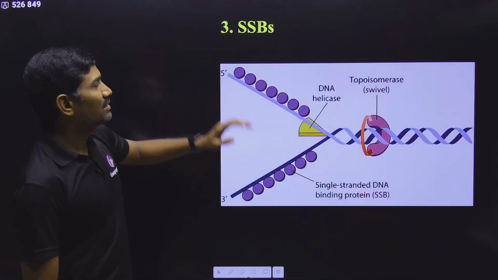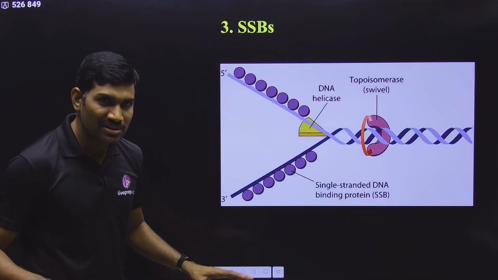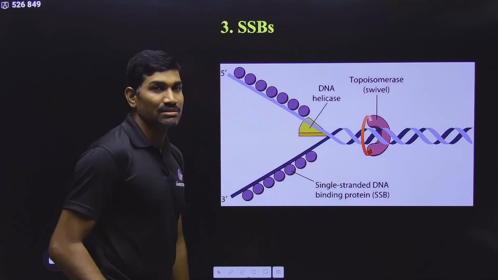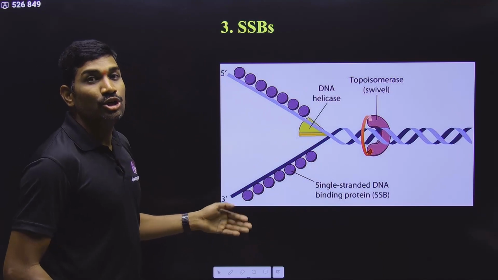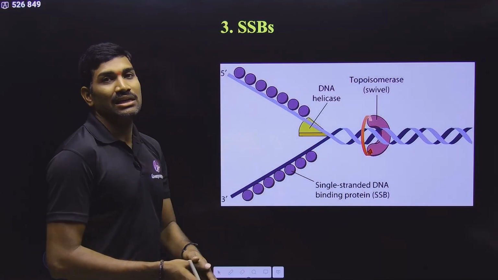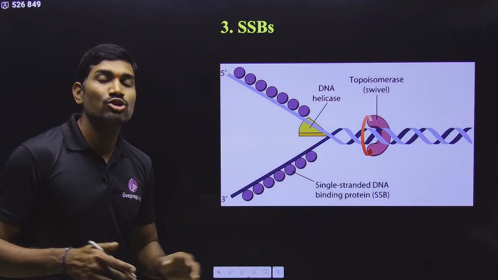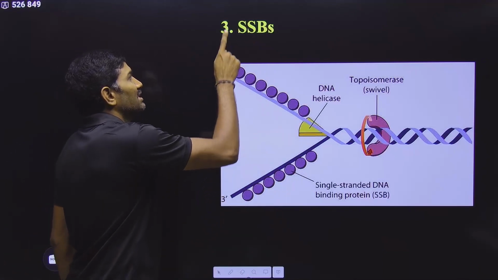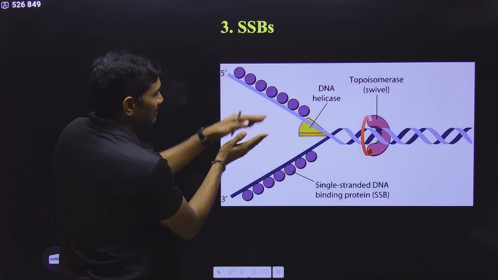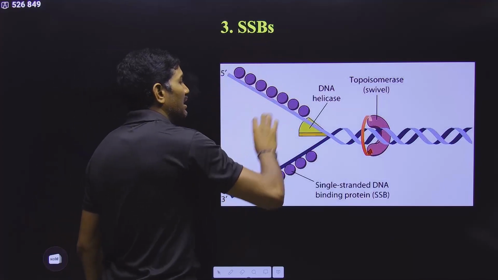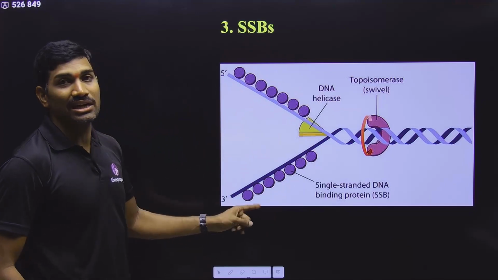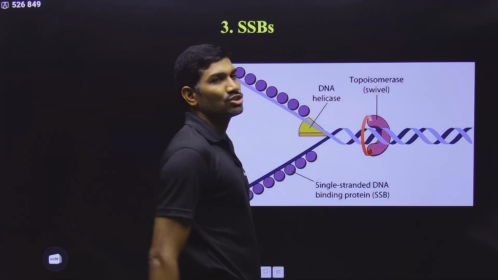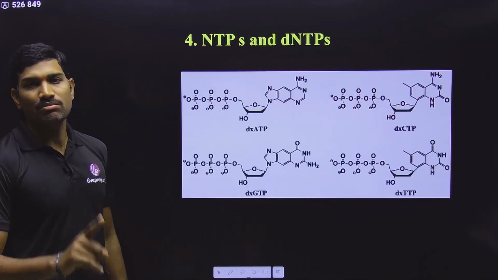Clear? Next one, regarding the single strand binding proteins, not mentioned in NCERT, but better try to remember the logic. The helicase enzyme separates both the DNA strands, but both strands are complementary, so there are chances that they can come and attach again. If they attach, there is no use in separation, right? So once helicase separates both the strands, there are some proteins called single strand binding proteins. After separation, single strands are produced, right? Immediately they will come and attach to them, so that they are maintained as single strands and will not attach again. So that the next enzymes will come and start the synthesis of DNA. This is the advantage, but it is not mentioned in NCERT.